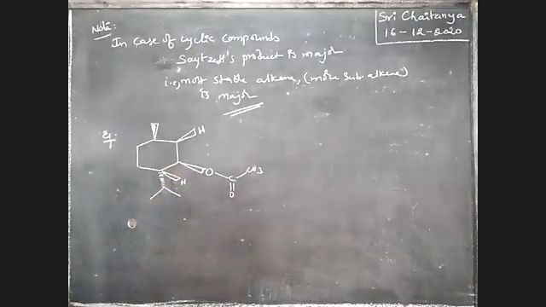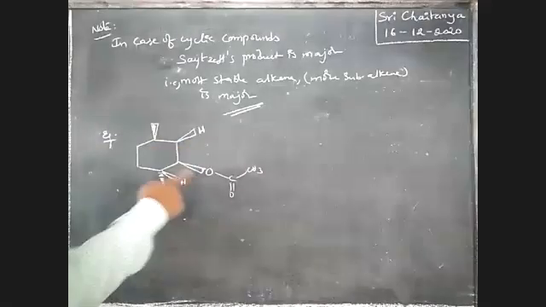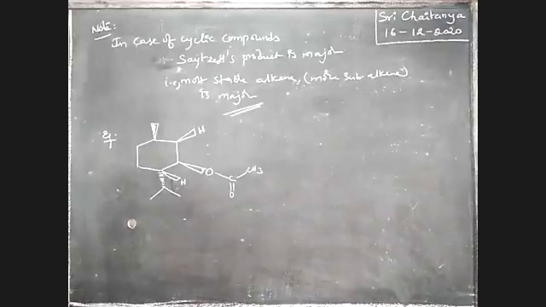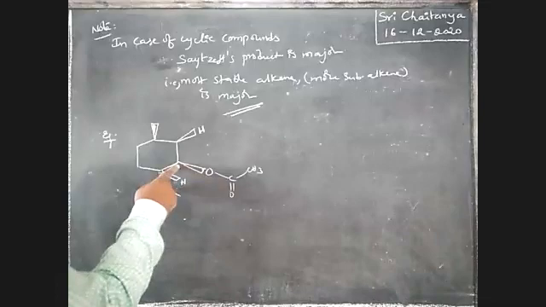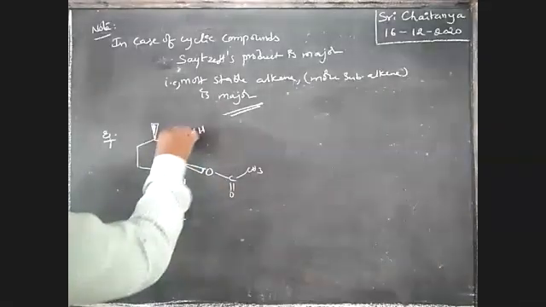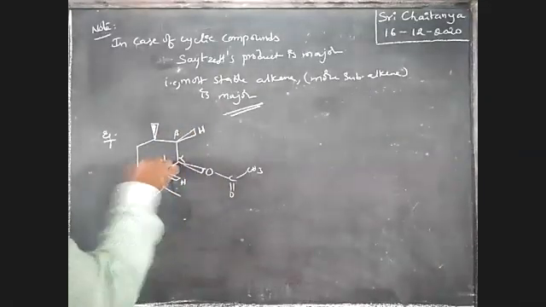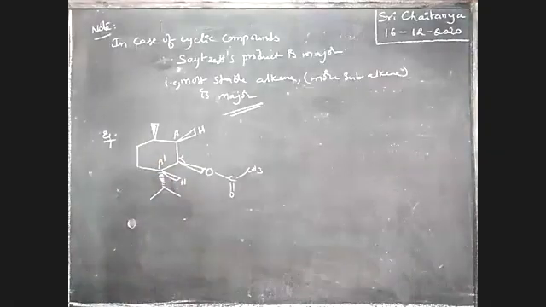Here also hydrogen is there. So these two are on the same side, boys, because our elimination is syn elimination. So this is oxygen, this is alpha carbon, this is beta dash, boys. Tell me your answer.